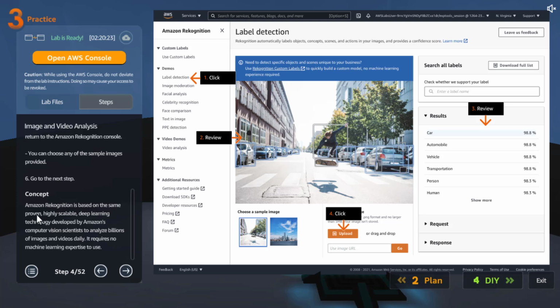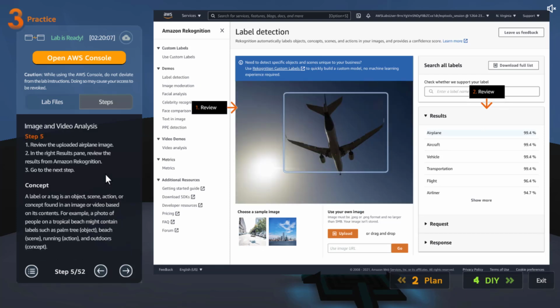Amazon Rekognition is based on the same proven, highly scalable deep learning technology developed by Amazon's computer vision scientists to analyze billions of images and videos daily. It requires no machine learning expertise to use because they already created it for you. So this is the image that we are uploading. Once you upload the image, you can see the results. Airplane, with a percentage, aircraft, vehicle, transportation, flight, airliner, and so on.